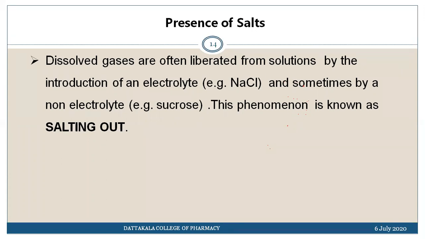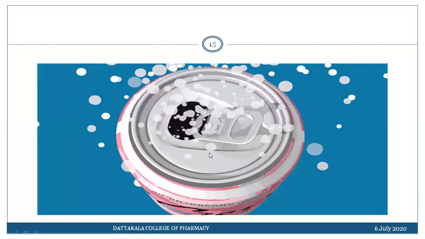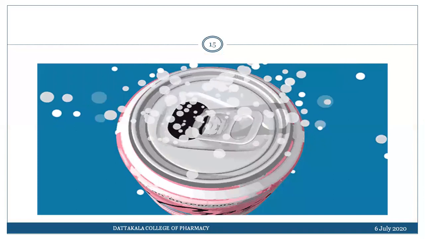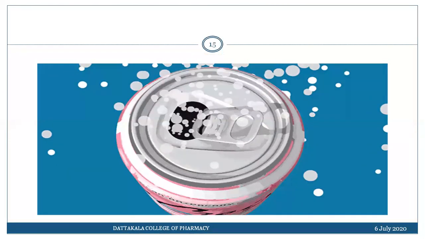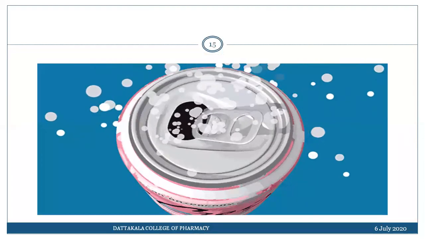Okay, this sentence is also very, very important while mentioning the factors affecting the solubility of the gas in the liquid. Just see, as we are opening the container or the bottle of the soft drink, we are getting such types of gas which is liberating or escaping.